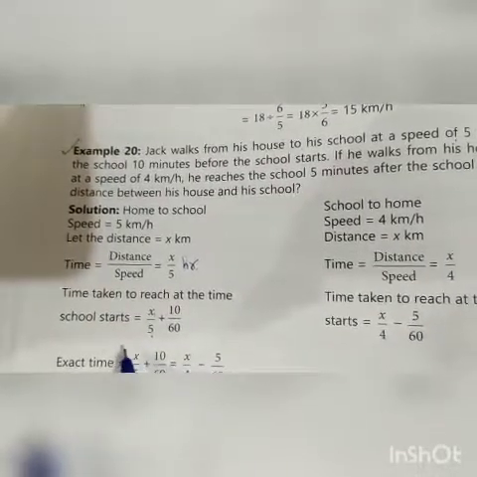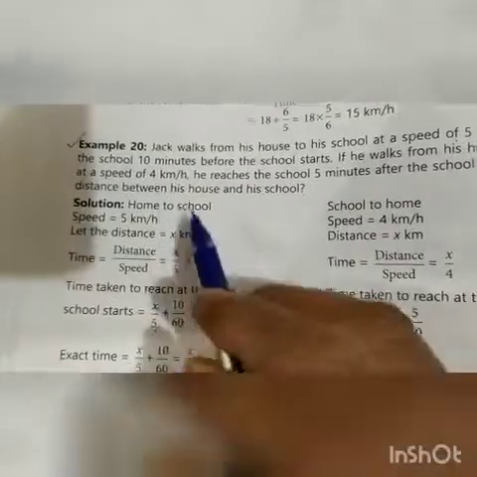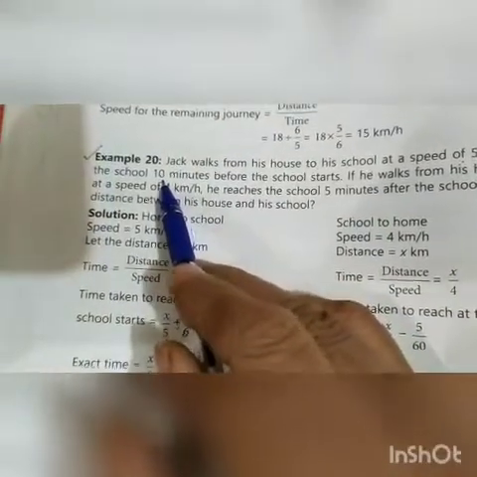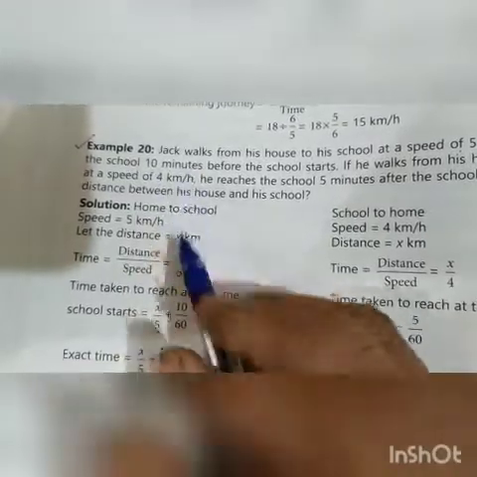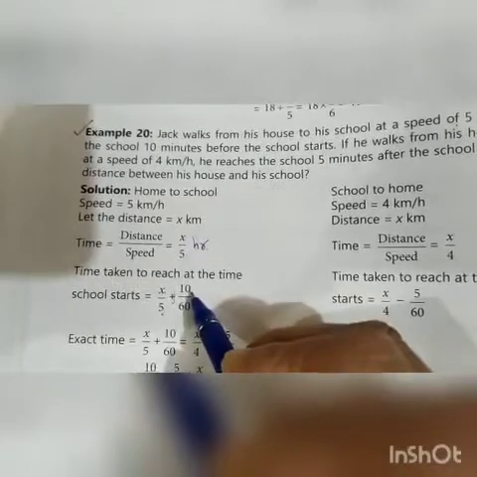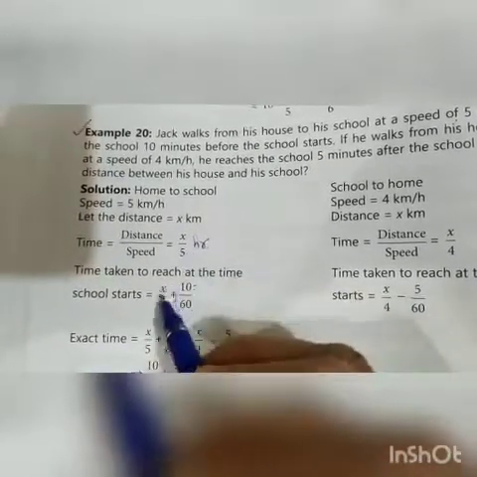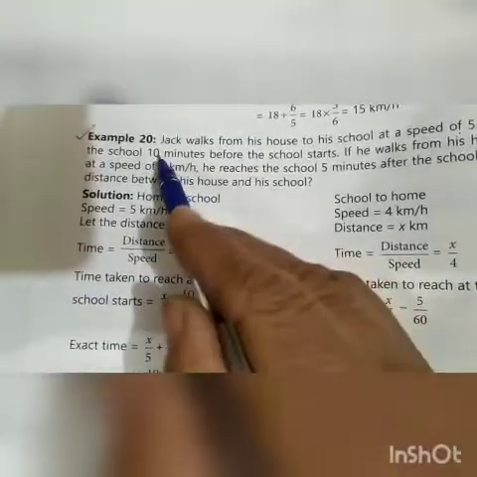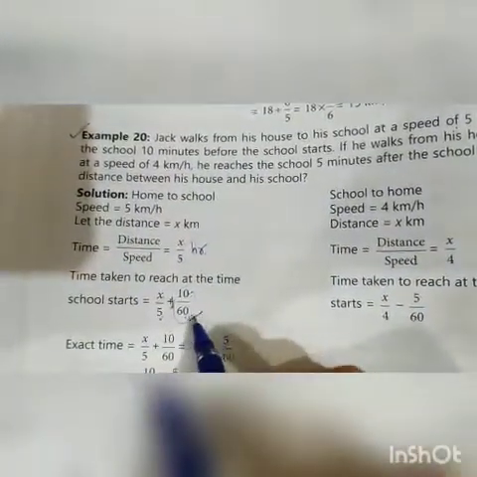How much? 10 minutes before. Then this x upon 5 plus this 10 minute time. We will convert this time into hour. This is in minute, we will convert it into hour. 1 hour is equal to 60 minutes, so we will divide this 10 by 60. Now it becomes hour. So this x upon 5 plus this 10 minute, 10 minute means 10 upon 60 hour. Clear? This is in first case.